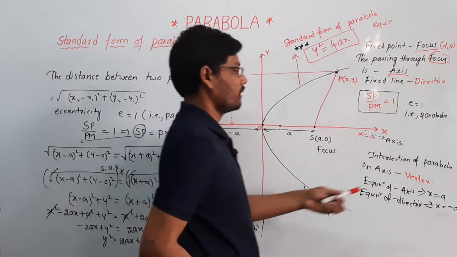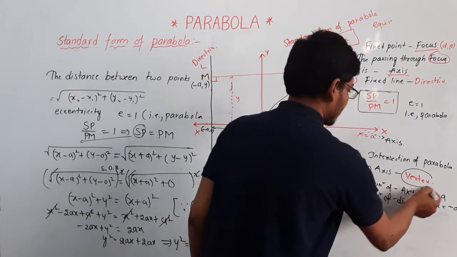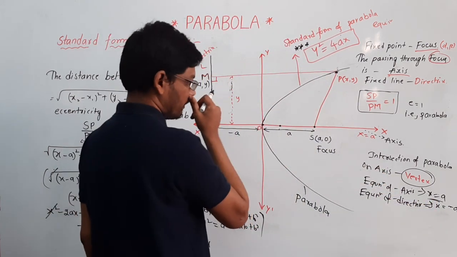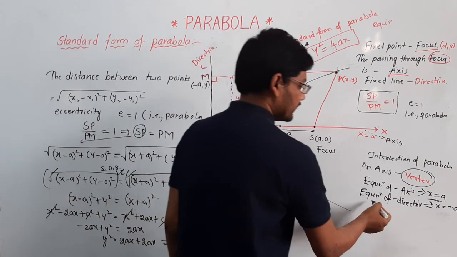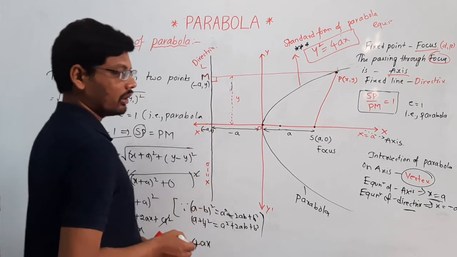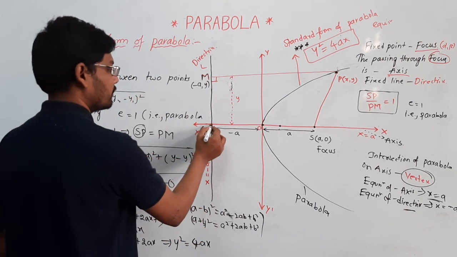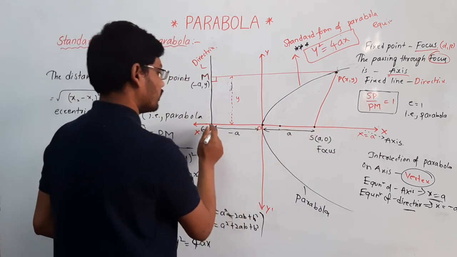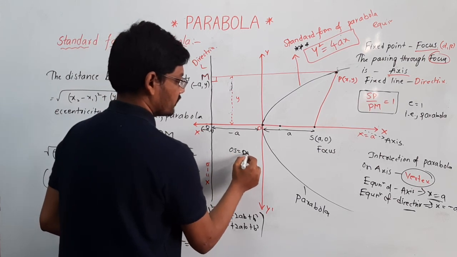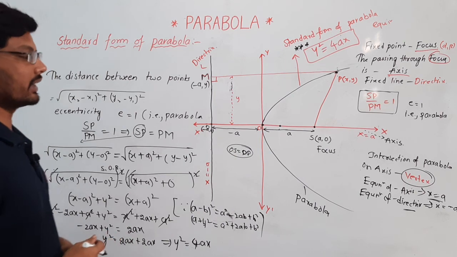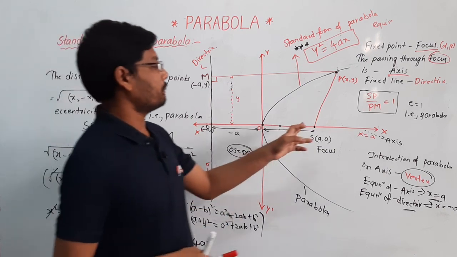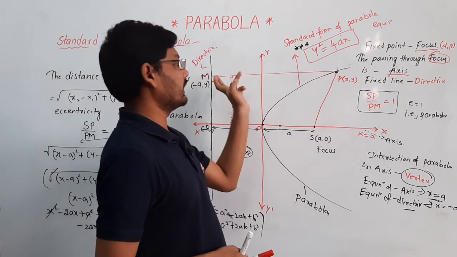The intersection of the parabola on the axis is called the vertex here, and the equation of this axis is x is equal to a. Why? Because it has a point with ordinate a. The equation of the directrix is x is equal to minus a. Why? Because it has a negative ordinate at the point of intersection, minus a. Here OS is equal to OD. This is the condition. So according to eccentricity, the distances SP and PM are both equal.